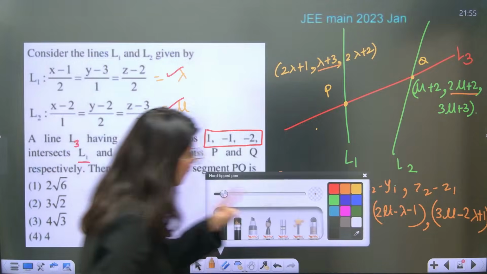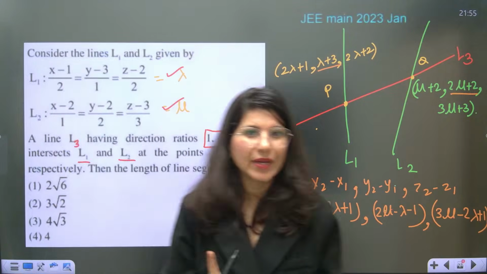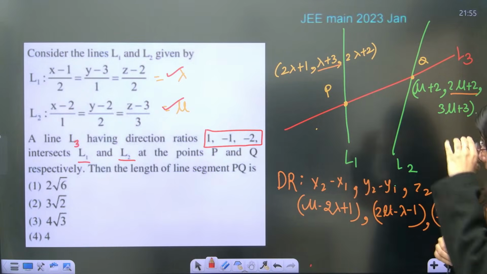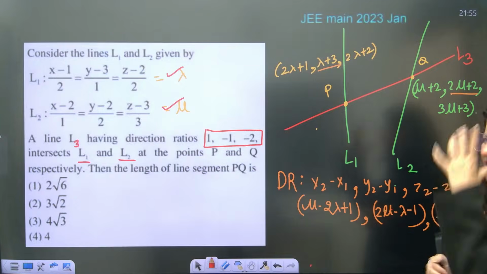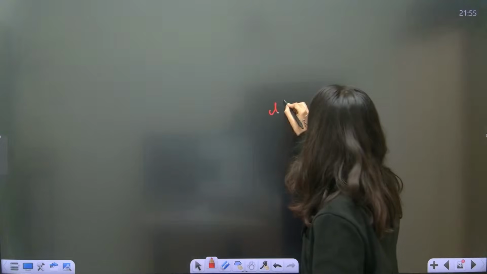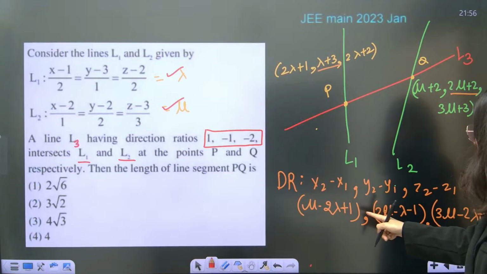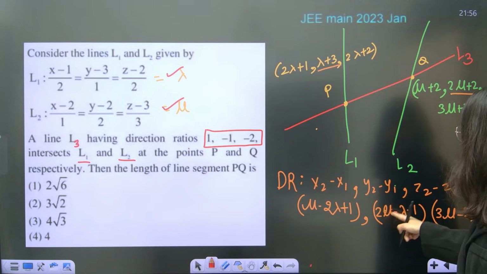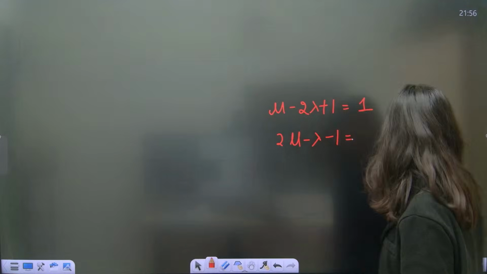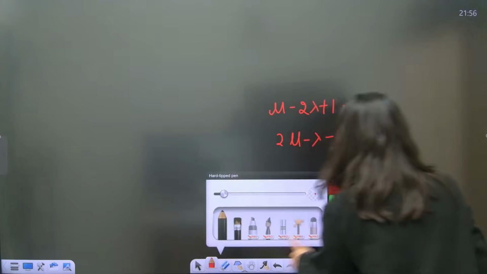And the direction ratio they have already given, guys, which is 1, minus 1 and minus 2. So now you cannot equate. Understand, you cannot equate the direction ratio. You have to compare it. Okay, so just compare it. Or yes, equate also, equate is also fine. So 1, minus 1 and 2. Okay. Mu minus 2 lambda plus 1 will be 1. Correct. Mu minus 2 lambda plus 1 is equal to 1. 2 mu minus lambda minus 1 will give you what? Minus 1.